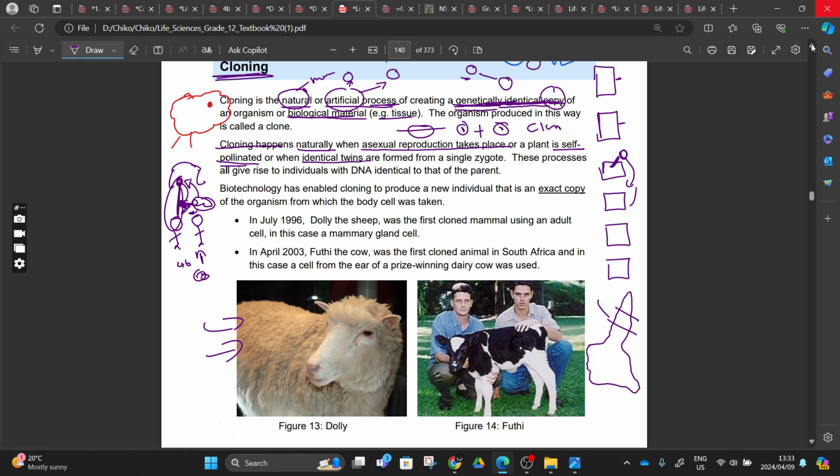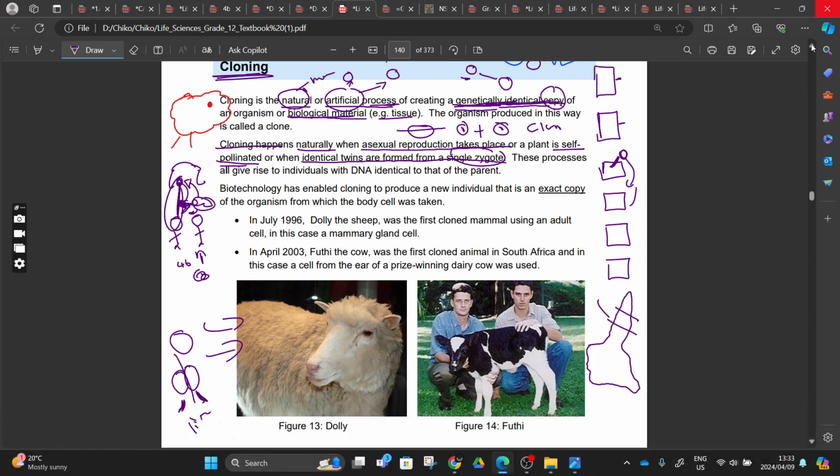And identical twins are formed from a single zygote. With a single zygote, mitosis can happen, and then one blastocyst, one egg, results in two cells that divide like this, right? So the single-cell zygote becomes two. This organism has identical DNA to this one, hence we have identical twins. This is what happens with identical twins, right?